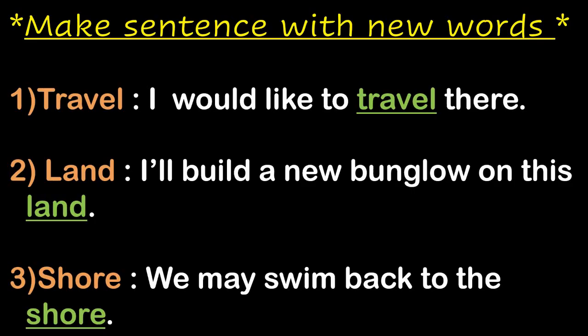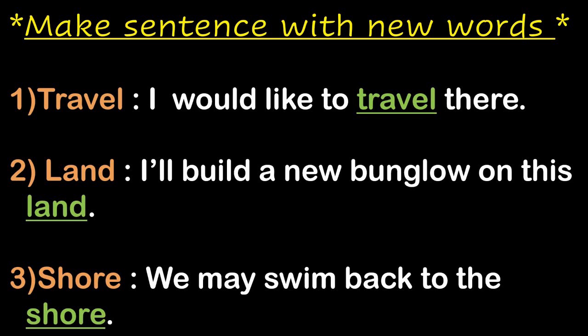Students, now we will make sentence with the help of new words. Okay? Number 1, travel. And the sentence is, I would like to travel there. Next, number 2, land.